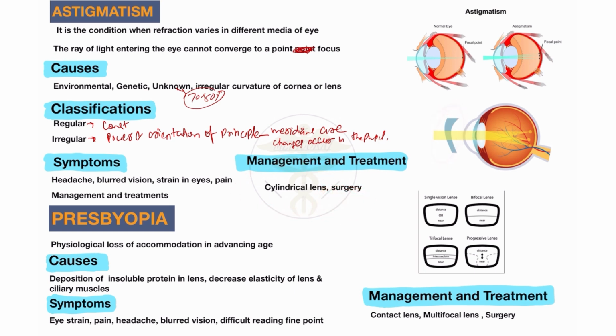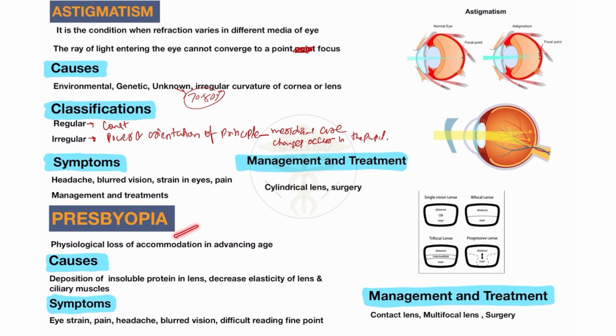This is the cylindrical lens. Using this lens, the image is formed only on one point, on the retina. So in these cases the image formation is only on the retina, at only one point. This is about the management and treatment of astigmatism.